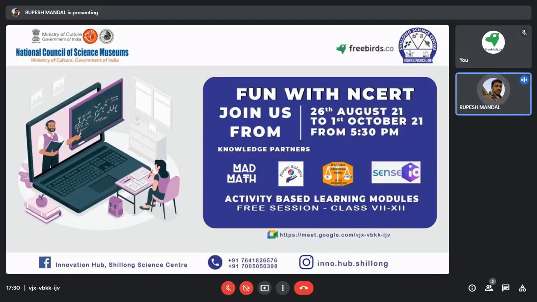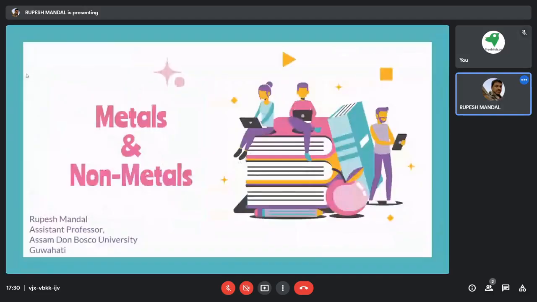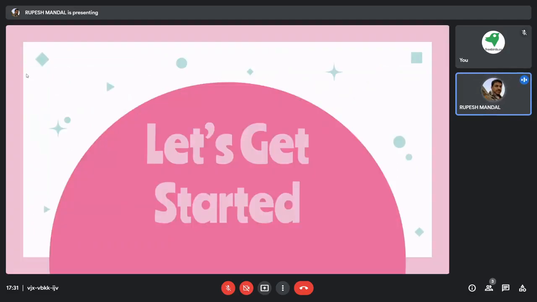We have these sorts of topics in your NCERT book. There are a lot of activities and a lot of things to understand, and we will try to make you understand through some activities. So let's go through what we have in today's topic. In today's topic, we will basically discuss metals and non-metals. So let's see what all those things are.